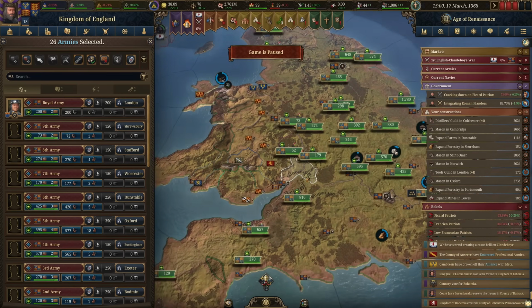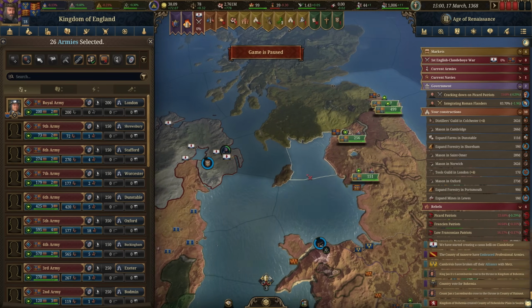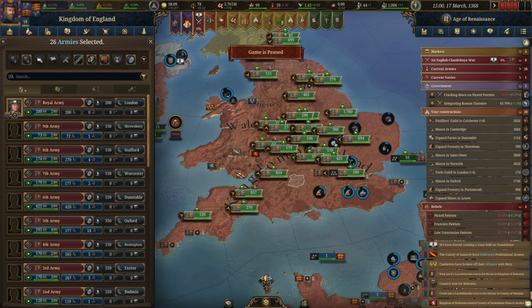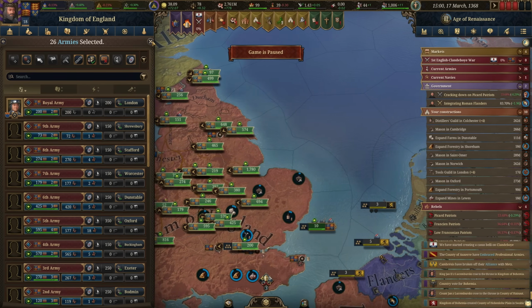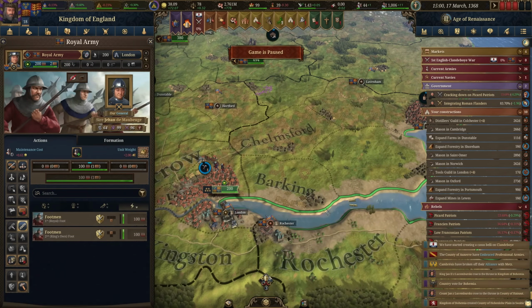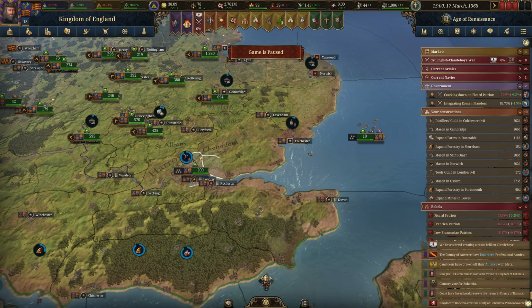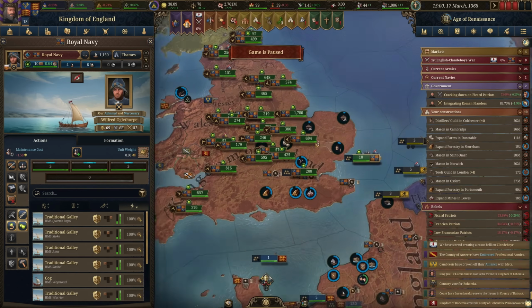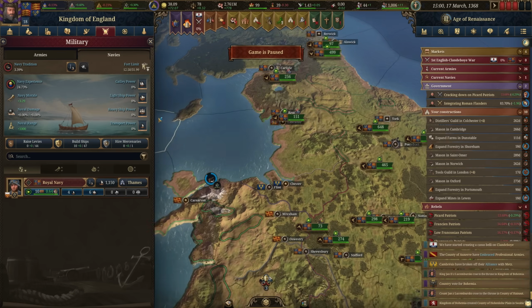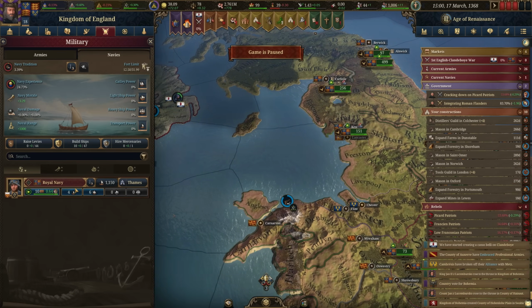Now, I don't know if we'll actually need to raise up the naval levies. Send all these troops over here. And we'll just go across this way. So I'll bring all those over there, and the one here in London, we're going to keep them there since we don't want to use up any of that manpower. I suppose we should probably raise up some naval levies so I don't have to shuttle these guys across in multiple trips.